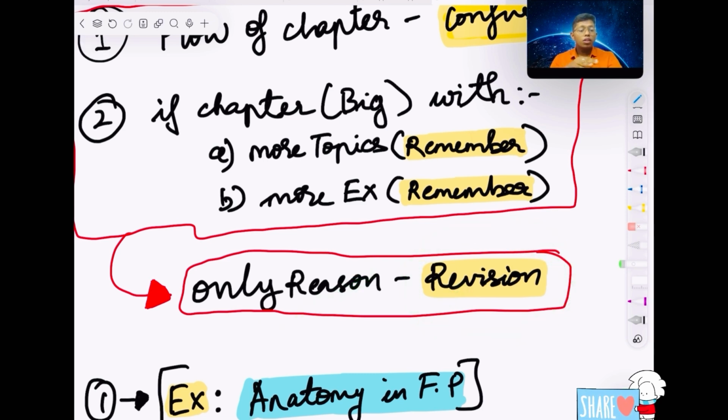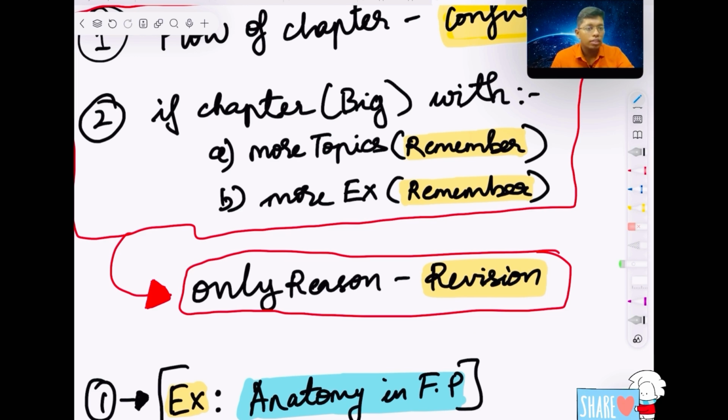Revision is very important now and in the future also, if you want to revise. That is a very important point. It should not affect you in revision, right? So you should revise very efficiently. For that, you should understand it and revise multiple times. Revision is the only reason, so that it will not affect you.